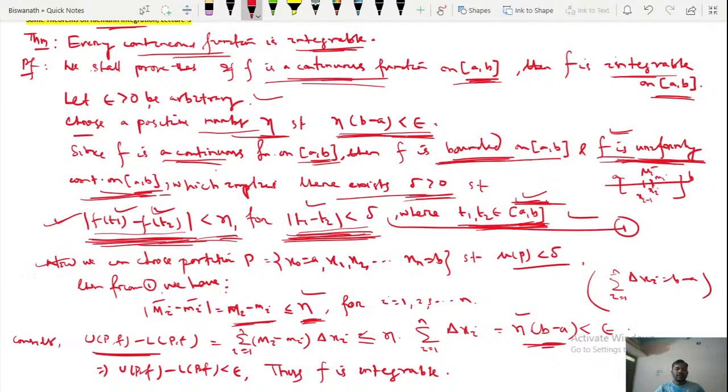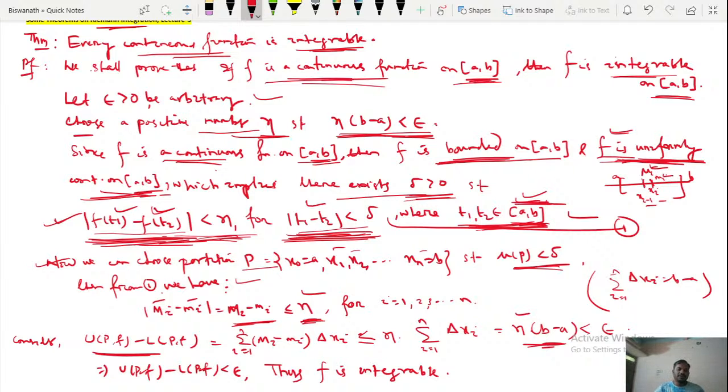So now we can choose our partition P consisting of points a equal to x0, x1, x2, up to xn equal to b such that norm P is less than delta. Then from equation 1, since modulus of f of t1 minus f of t2 is less than eta where t1, t2 are any two points of closed [a, b], if I choose a subinterval x(i-1) to xi, the supremum of f in this subinterval is capital Mi and the infimum is small mi.